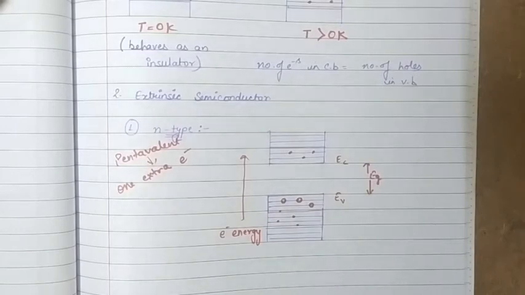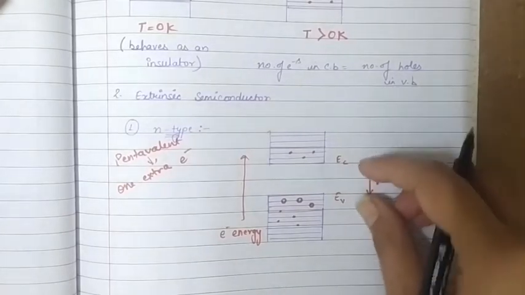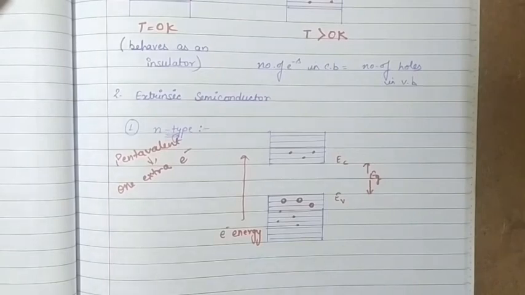So when we want to free this electron, we have to provide a very small amount of energy, about 0.01 electron volt, which is very less in comparison to this energy gap. So when freed, this electron will occupy the lowest possible energy level in the conduction band, and the energy of the donor electron is slightly less than the EC.